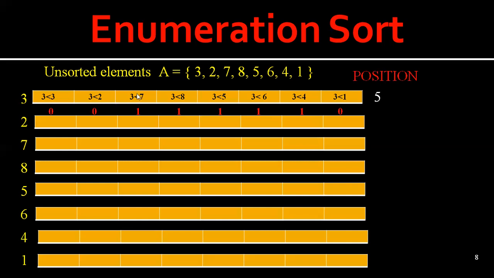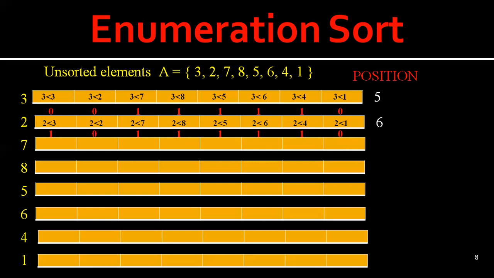In a similar fashion, we compare 2 with all these elements: 2 with 3, 2 with 2, 2 with 7, 2 with 8, 2 with 5, 2 with 6, 2 with 4, and 2 with 1. Is 2 less than 3? No, so the value will be 0. 2 less than 2? No, 0. 2 less than 7? Yes, 1. 2 less than 8? 1. 2 less than 5? 1. 2 less than 6? 1. 2 less than 4? 1. 2 less than 1? 0. If you count the number of ones, it is 5. So the position of 2 is 6.